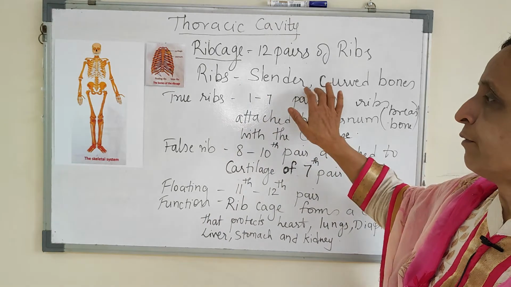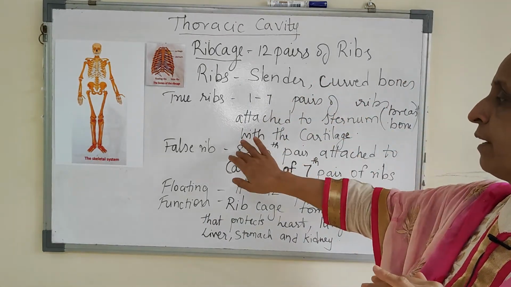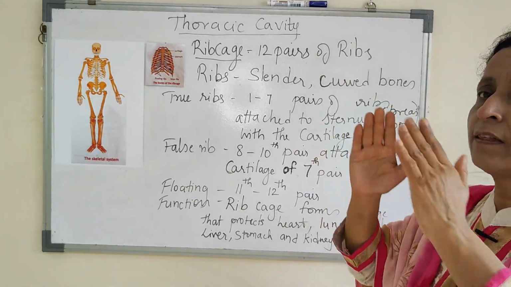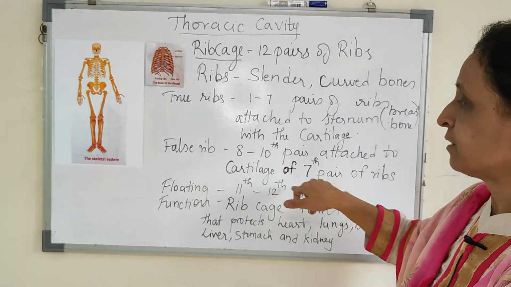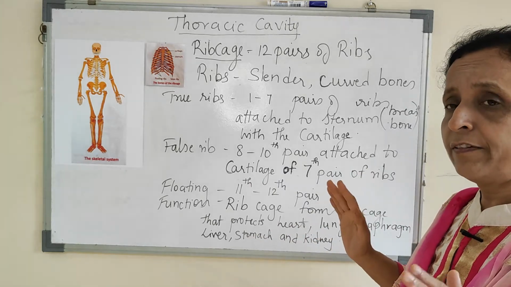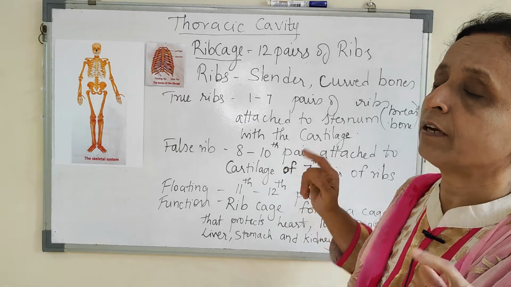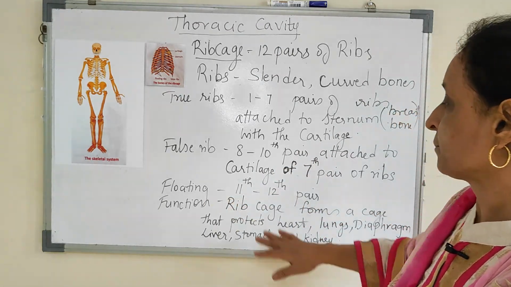True ribs 1 to 7 are attached from sternum to backbone. Ribs 8, 9, 10 are attached to the cartilage of the seventh rib. Therefore, they are known as false ribs. And the 11th and 12th are not attached to the sternum at all. Therefore, they are only attached to the backbone. So, they are known as floating ribs.